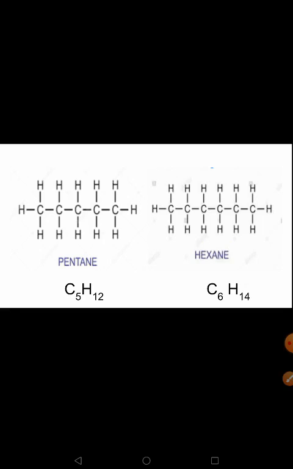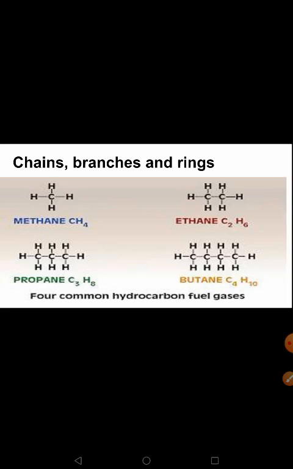So you have to know the formula for methane, ethane, propane, butane, pentane and hexane. Methane 1 carbon atom, ethane 2 carbon atoms, propane 3 carbon atoms, butane 4 carbon atoms, pentane 5 carbon atoms, hexane 6 carbon atoms.